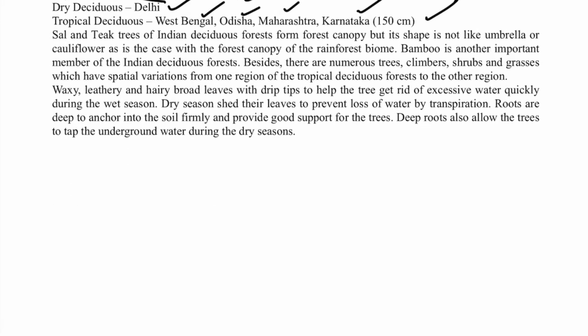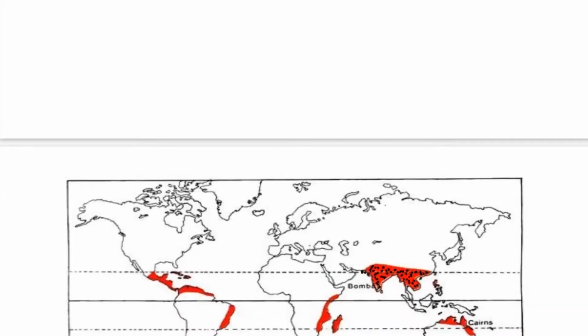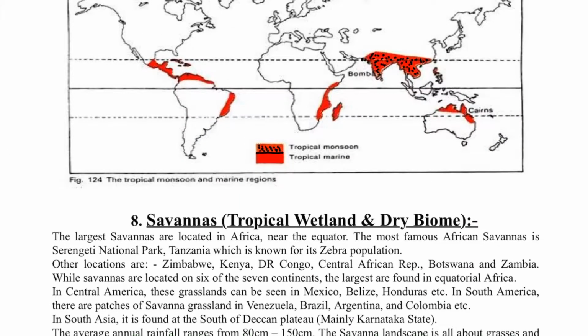The important varieties of trees in the monsoon biome are teak, sal, and you have bamboo also. Then in the dry season they shed their leaves. I told you a deep root system is there. Actually there is no water in 3 seasons, there is a distinct dry season. The roots are deep, they go deep down, they penetrate into the soil to get the water. So the taproot system is also developed. So this is the monsoon biome here, and we can see from the map,